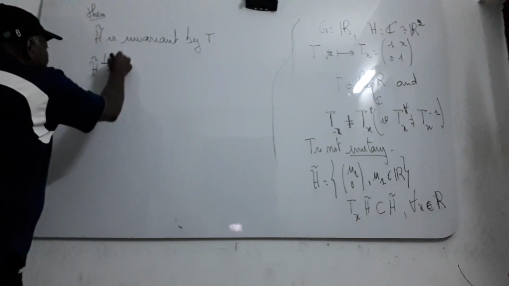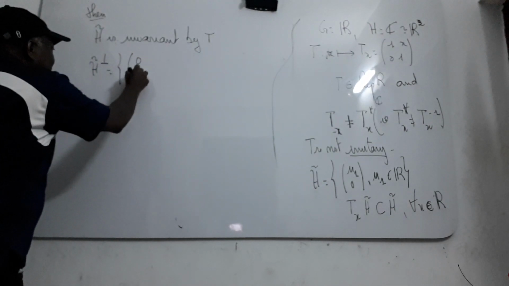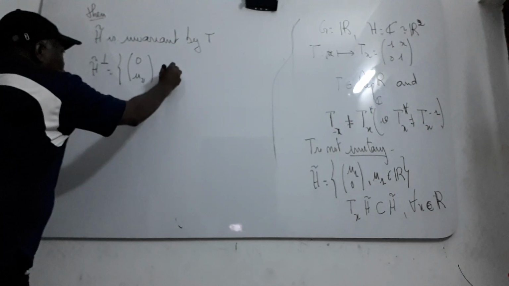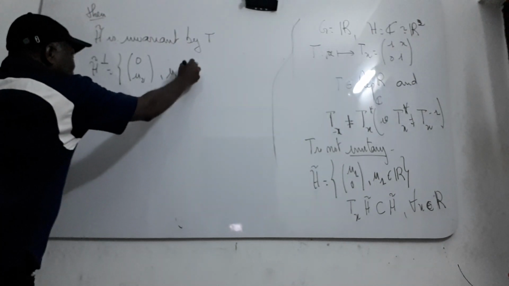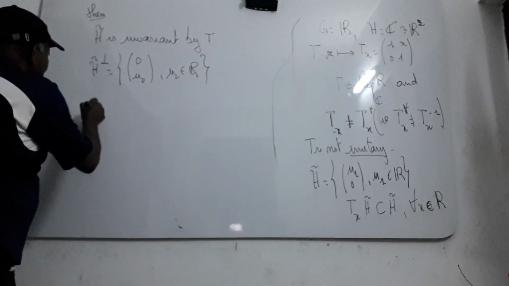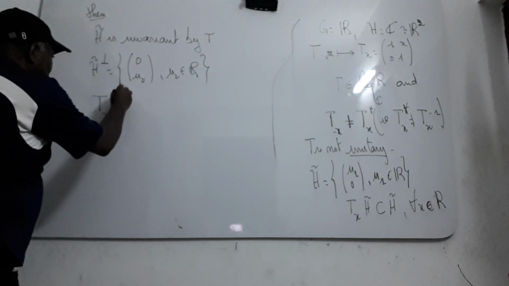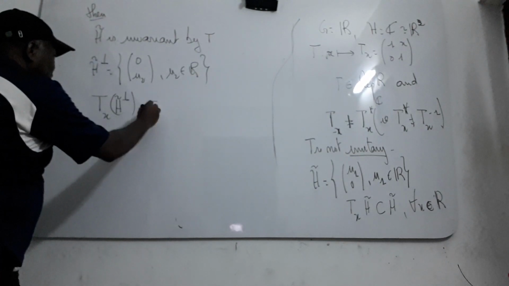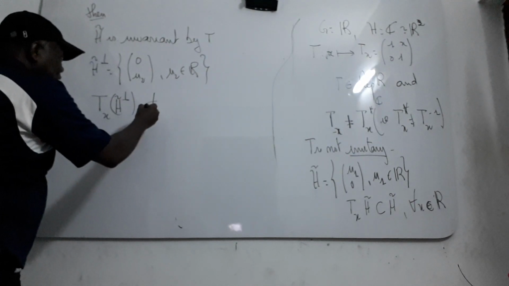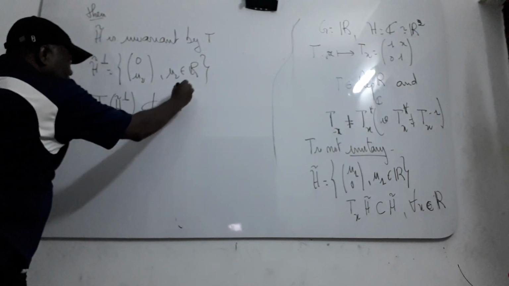You can prove easily that it has elements of the form (0, u2), where u2 is an element in R. But if you compute Tx of this orthogonal, it is not contained in the orthogonal.